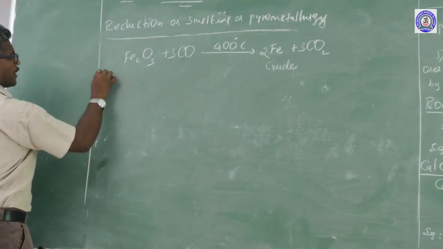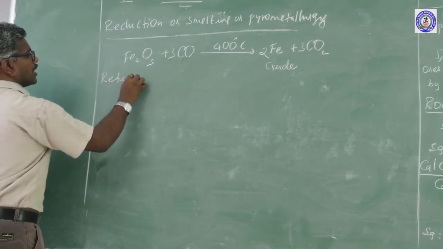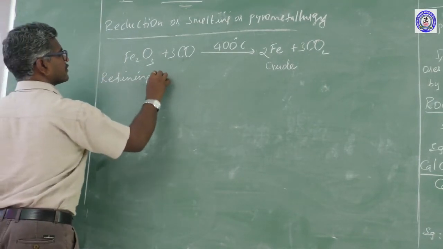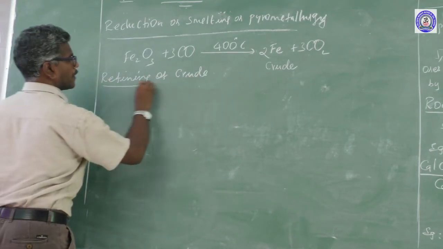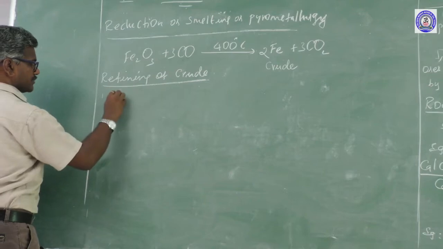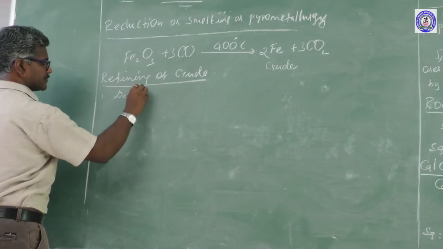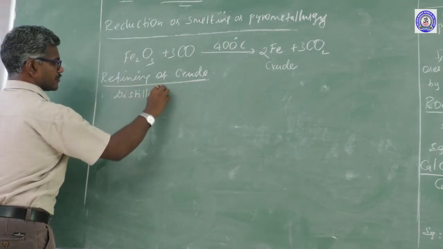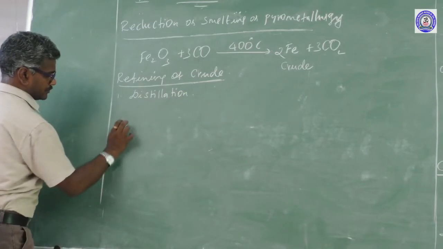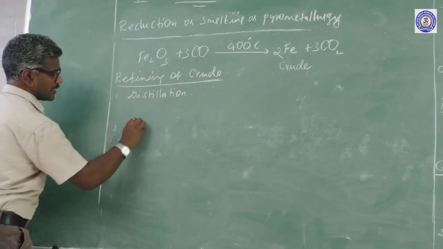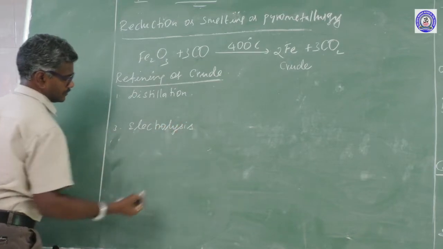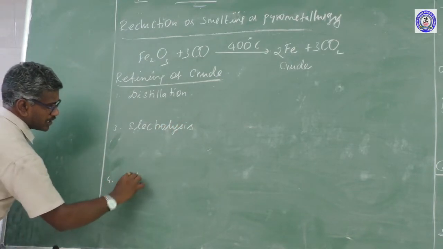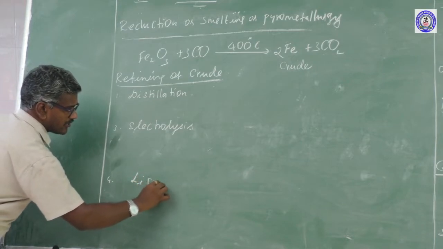Next, refining of crude. First one is distillation. Another one is electrolysis. Another one is liquefaction.